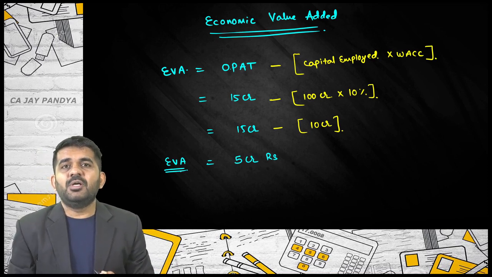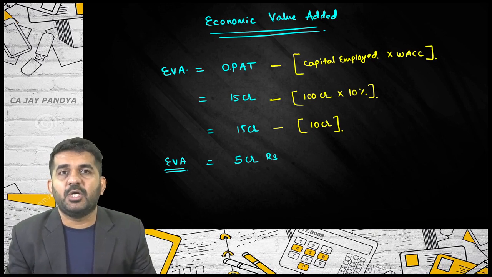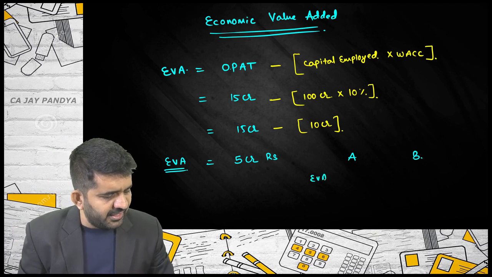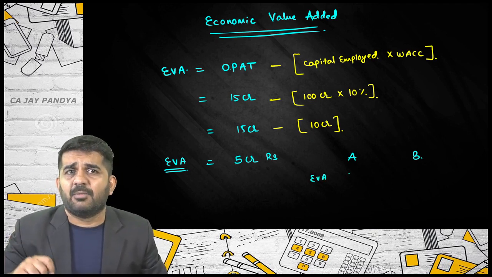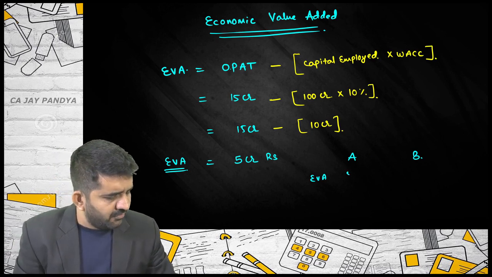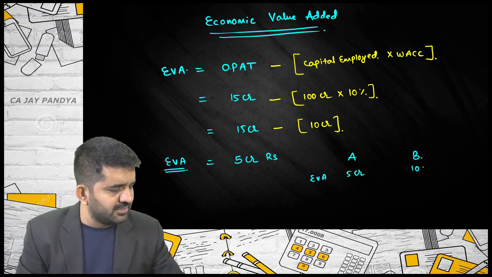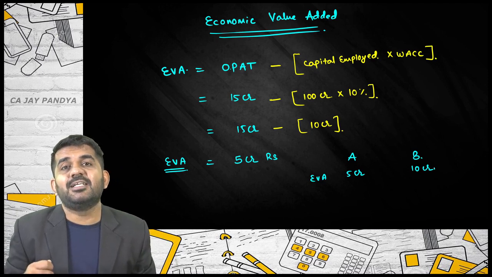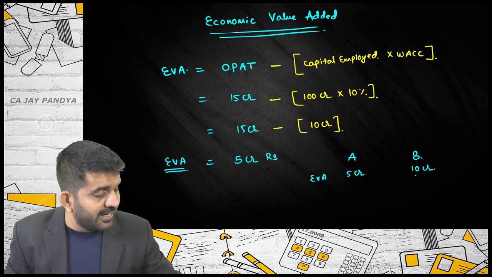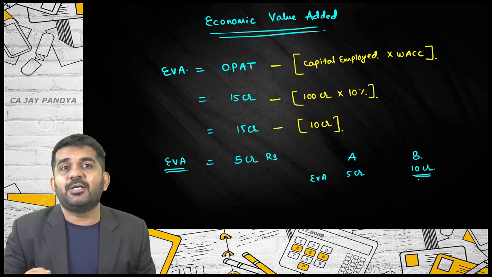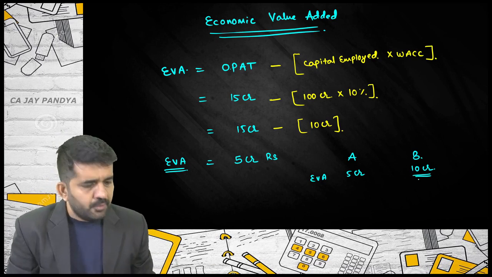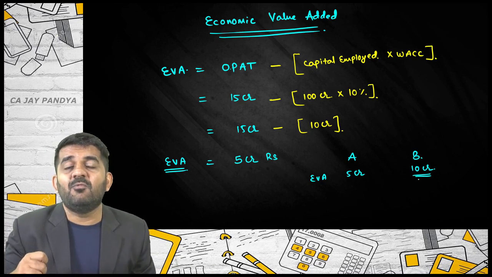Now you will ask me, sir, why is this in the chapter of security analysis? Let me explain. There is company A and company B, both in the same segment. Both have capital employed of 100 crore. EVA of company A is 5 crore and EVA of company B is 10 crore. Company B might have a higher cost of capital, but still it is easily able to recover its capital and earn more as compared to what is expected from it, or what is the cost of it.